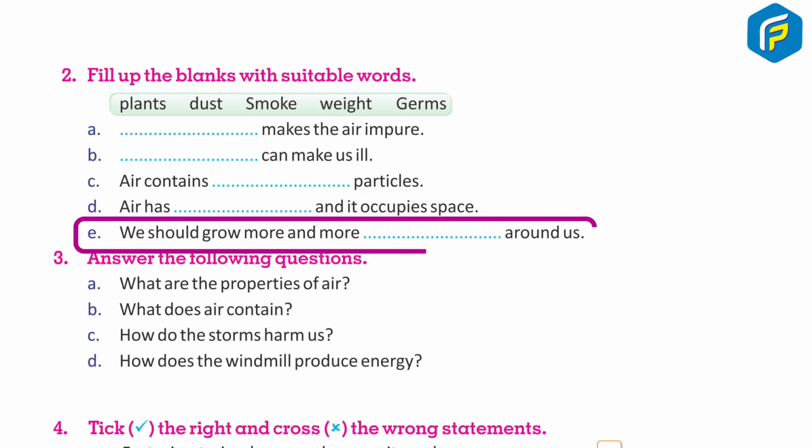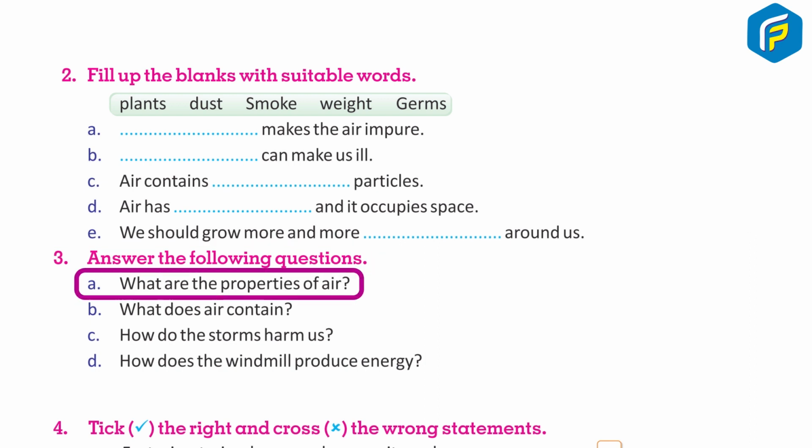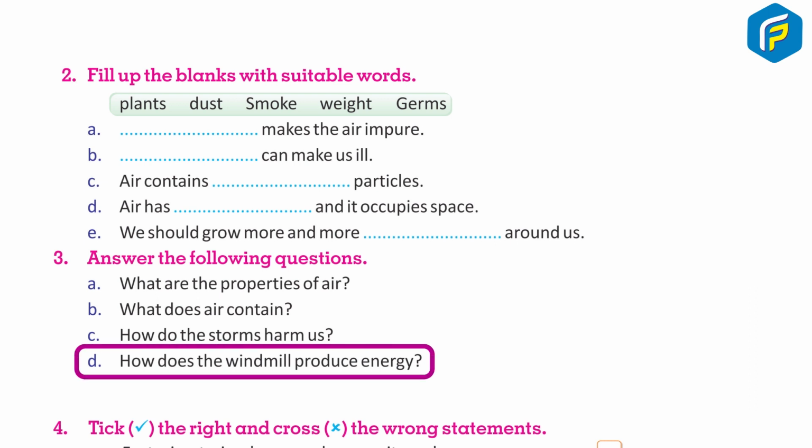E. We should grow more and more dash around us. 3. Answer the following questions. A. What are the properties of air? B. What does air contain? C. How do storms harm us? D. How does the windmill produce energy?